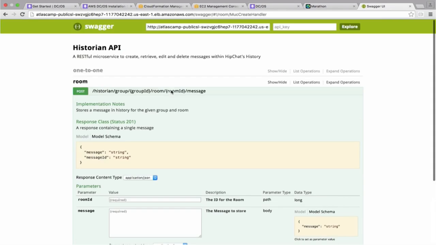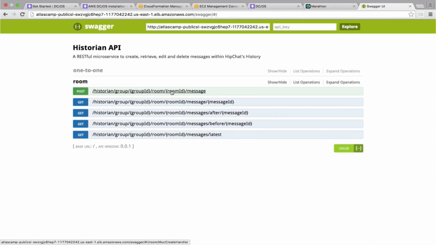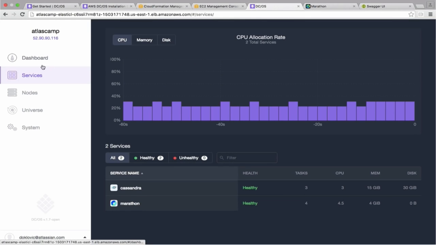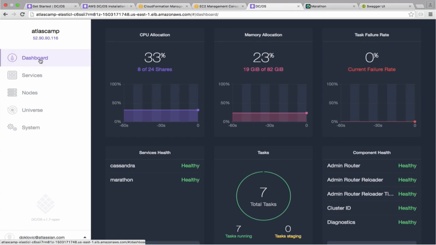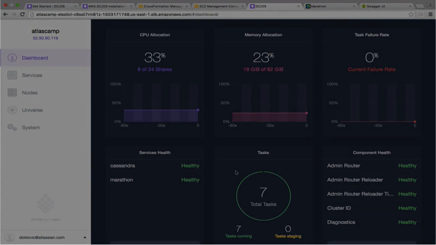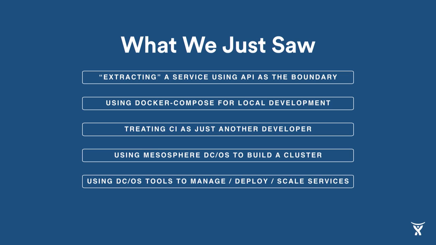So it actually gives us a way to test out our service without having to manually curl stuff on a command line or whatever. So if we go back to our Mesos dashboard, we can see it's now telling us how much memory, CPU, we have 7 tasks running. And that's how easy it is to get started with this stuff. We just did the entire cluster setup, and I didn't edit anything other than the time it takes to spin up AWS resources. And that's all free. You can go do it today.